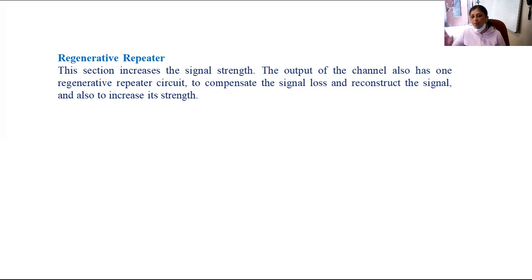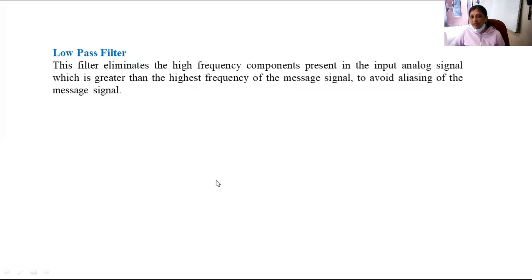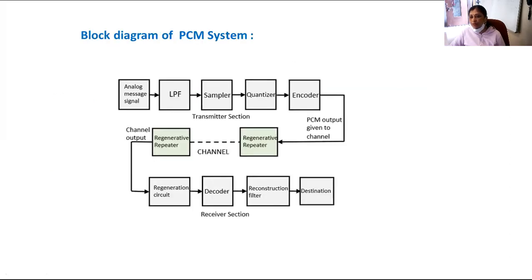So at both ends, it is recreating the signal. Now in the block diagram, we will once again go back. Here you can observe in the channel there are two regenerative repeaters, and then the receiver section.